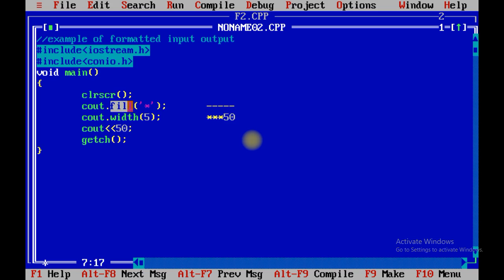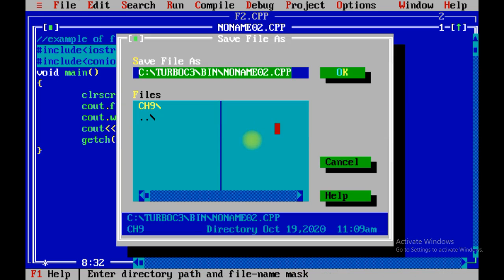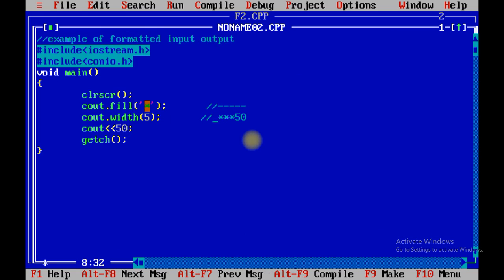Now which function have we used? The fill function. The fill function fills the empty space with the specified digit or symbol. Over here we have taken the asterisk sign, so it will print 3 asterisks, then 5 and then 0. So instead of space you will get a particular symbol.